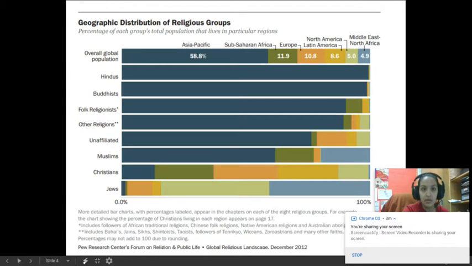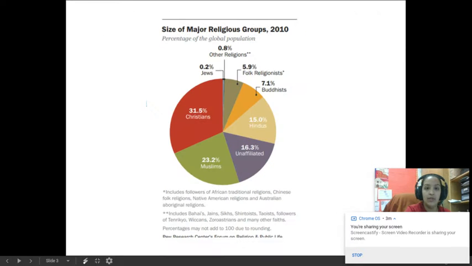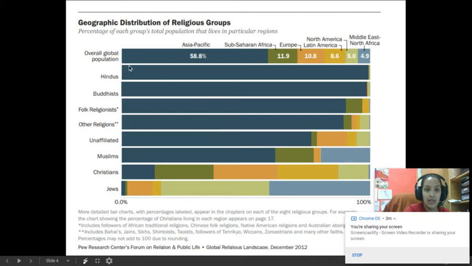Alrighty. And then now here's a demographic chart that's just showing you where they are. So as you saw, Hinduism is going to be right here at 15%, but most people in the Asia Pacific region believe in Hinduism. And this small little color is either going to be Latin America or Europe. So you can see how they are there. And then it has Buddhism. So this is just a different chart we're looking at.